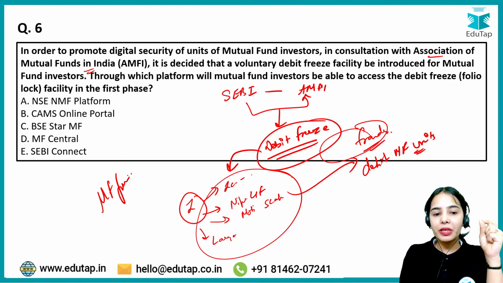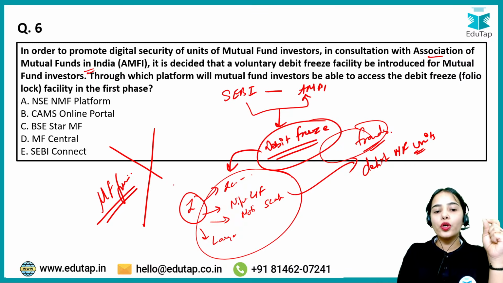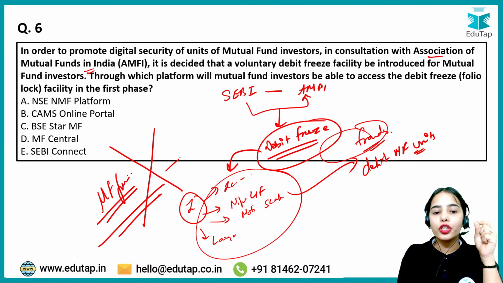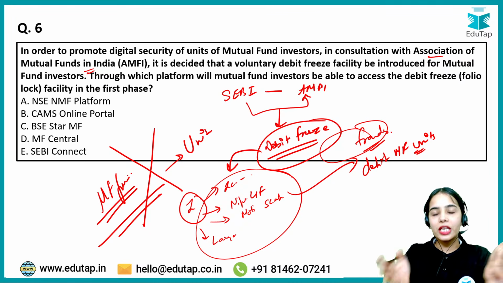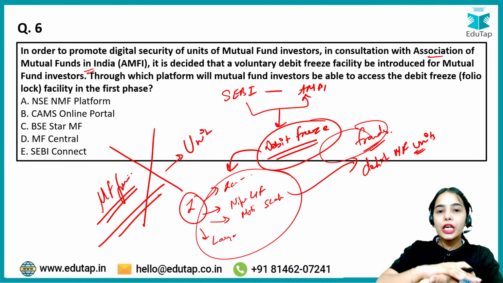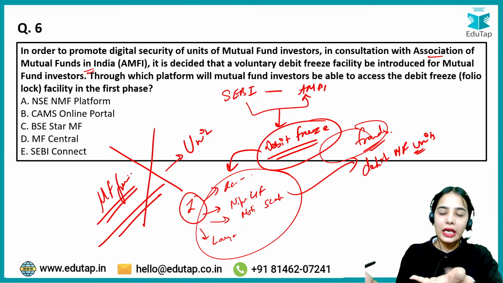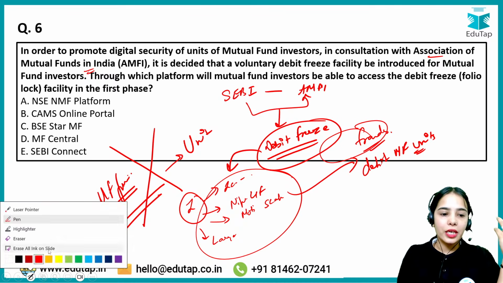Freezing the debit means that from your mutual fund folio, no one will be able to take out the units until you unfreeze it. That is the basic idea. So if you freeze your account, the units cannot be taken out until you unfreeze it. That is the debit freeze facility.